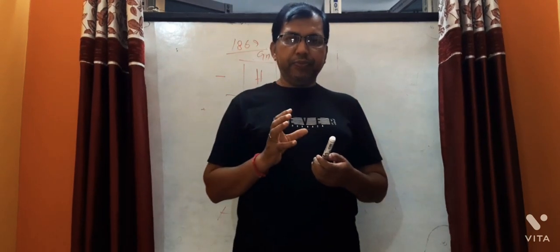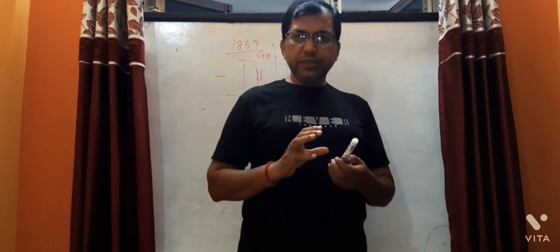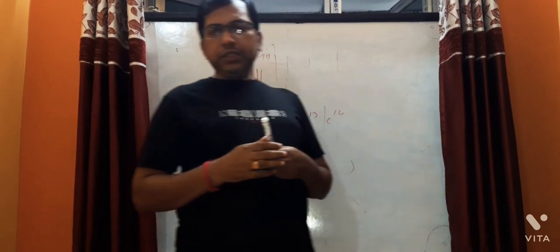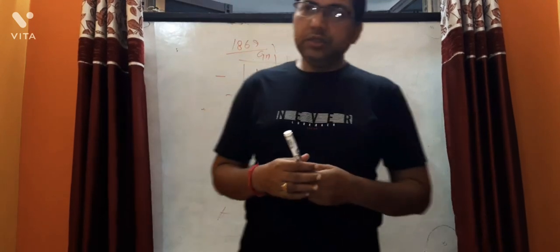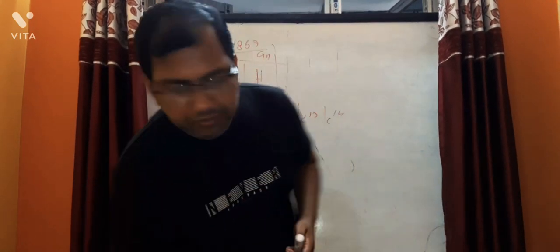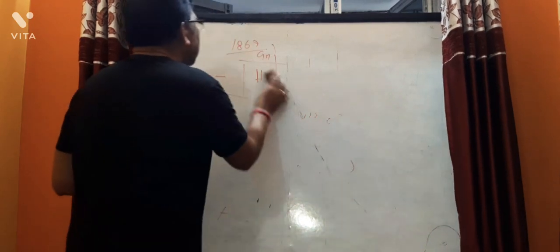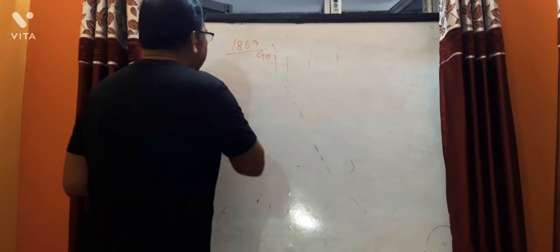Besides this, there are anomalous pairs of elements. Anomalous pair of elements, like cobalt and nickel, tellurium and iodine.